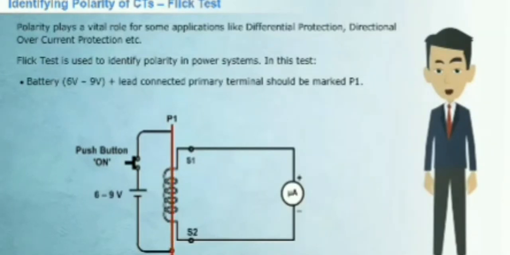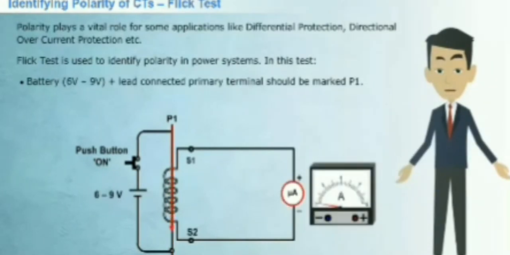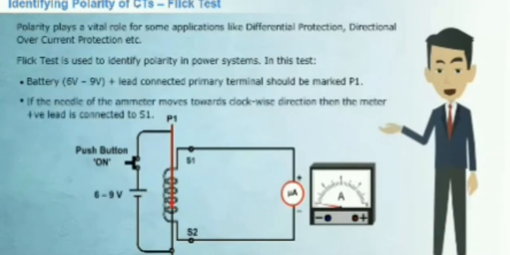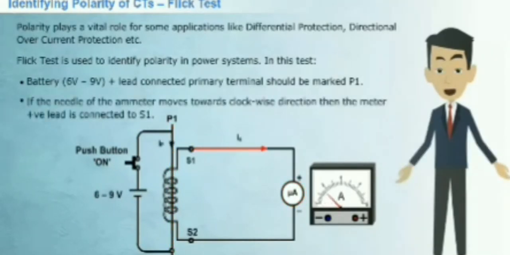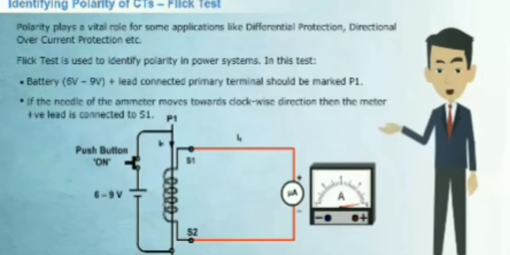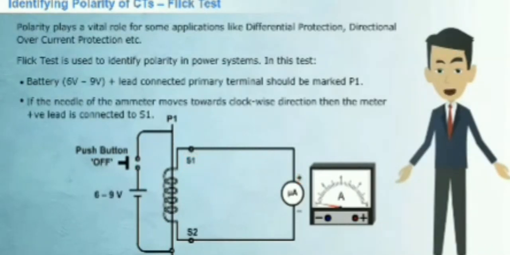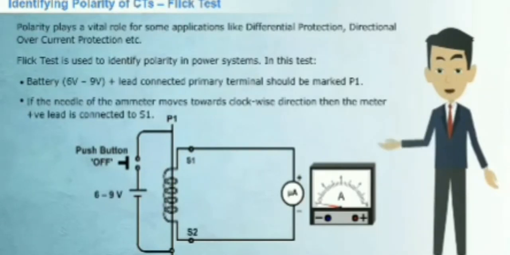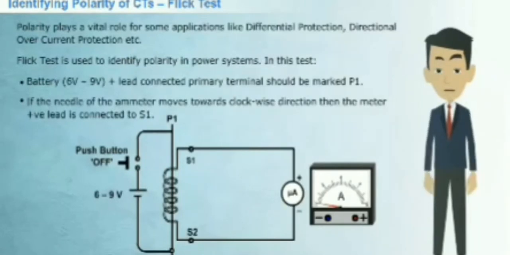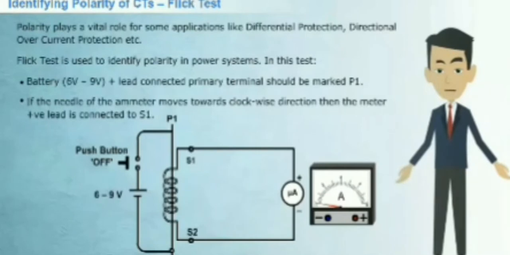To determine the secondary connection, a DC microammeter is connected. If the needle of the meter flicks in the clockwise direction, the current flow is from S1 to S2. Then the positive lead of the DC microammeter is connected to S1. If the needle flicks anti-clockwise, then the flow is in the reverse direction. Then S1 becomes S2 and vice versa. This is how a flick test is carried out to identify polarity.